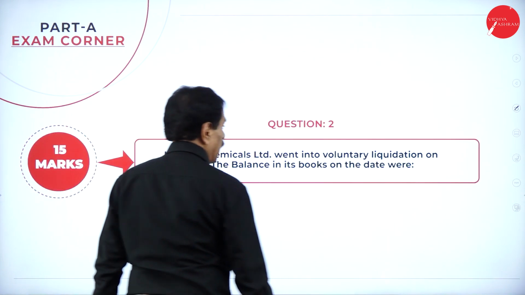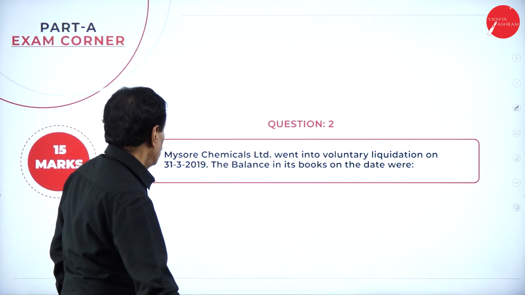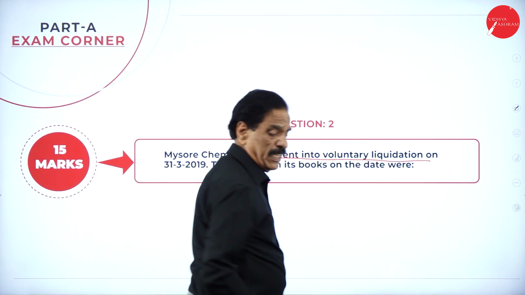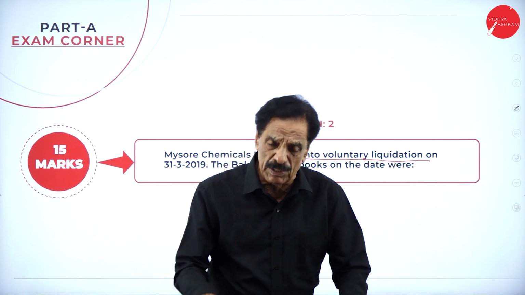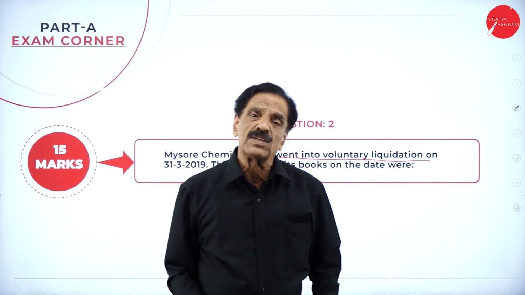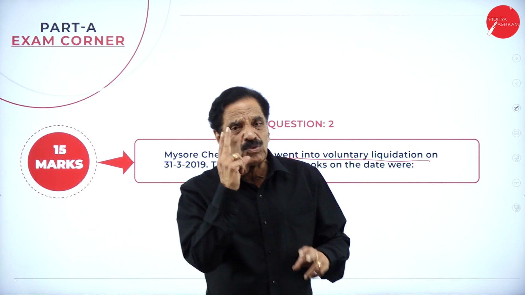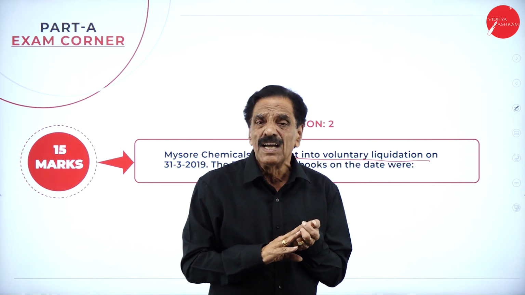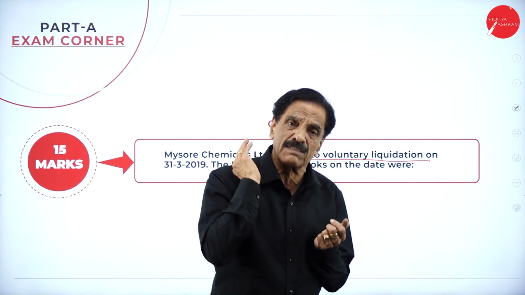Now this is a case of liquidation. Mysore Chemicals Limited went into voluntary liquidation. What do you mean by liquidation? Closing down of the company is called liquidation. There are 2 types of liquidation. One is called voluntary liquidation, another is called compulsory liquidation.